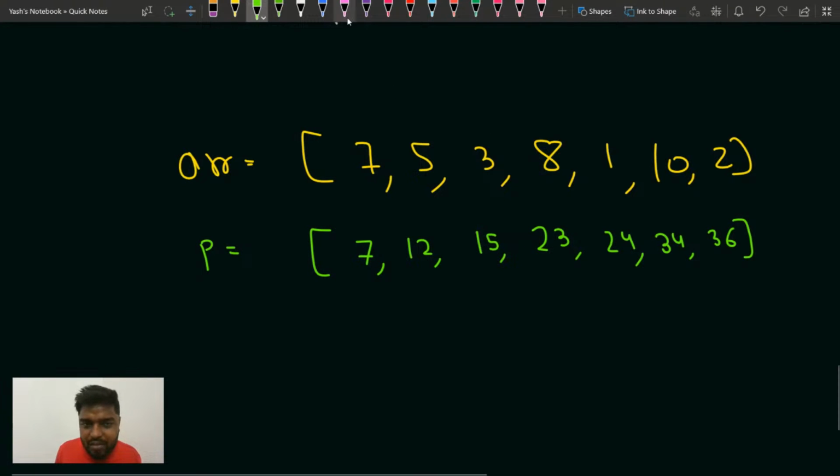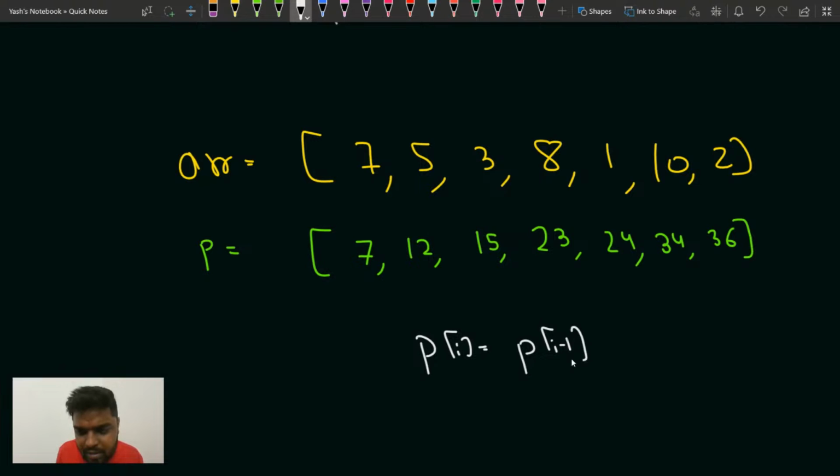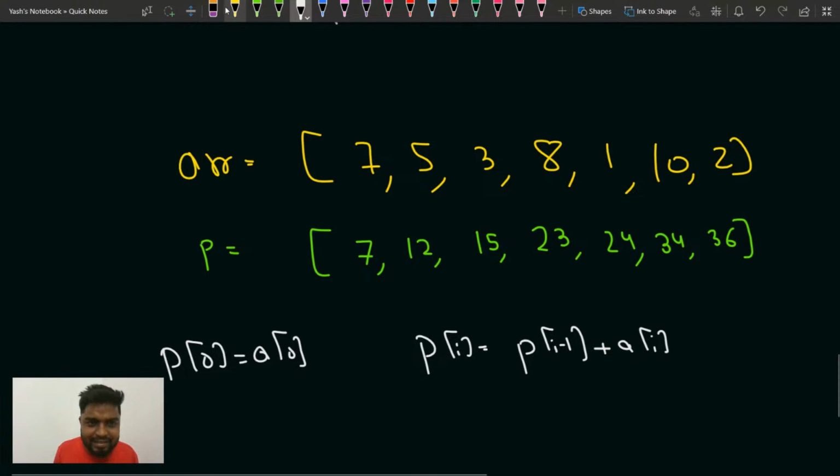Once you have done this, basically P of I is nothing but P of I minus 1 plus A of I. And here you can understand that P of 0 is equal to A of 0. The zeroth element is the same.